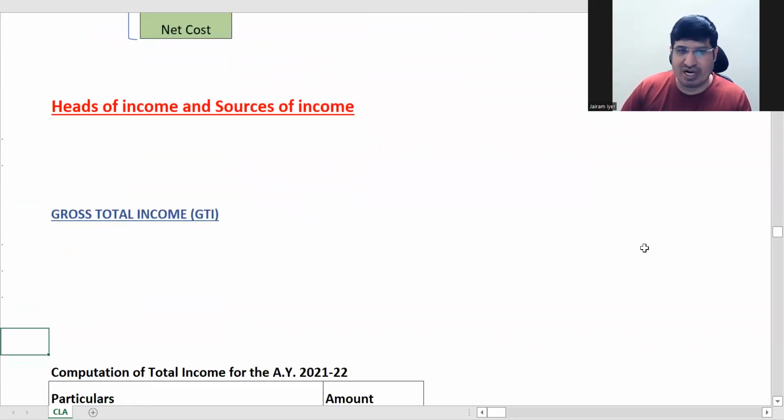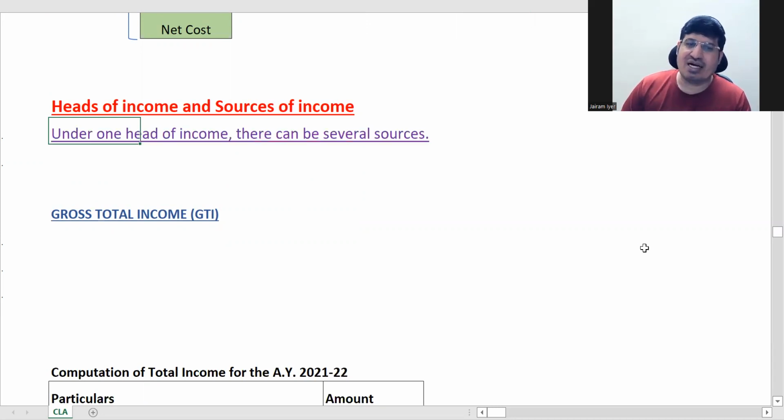So then next point is heads of income and source of income. So you've got 5 heads of income. Everyone is clear with this? And under one head of income, there can be several sources. You are taxable under PGBP, but you have got 20 businesses. So you've got a cycle stand business, you've got a newspaper business, you've got this business, that business.